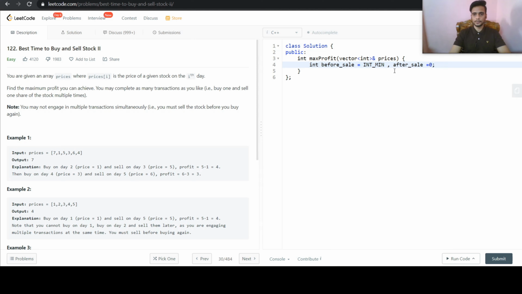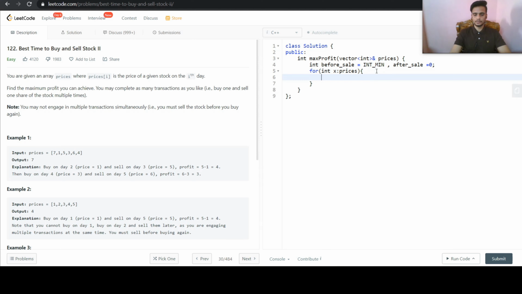So we have two variables here, before sale and after sale. Now we will traverse each price from the prices vector.